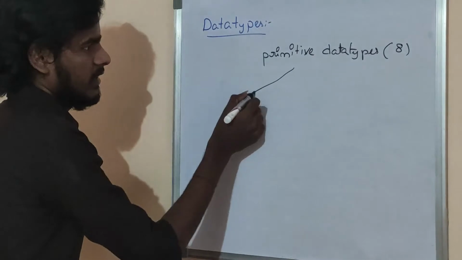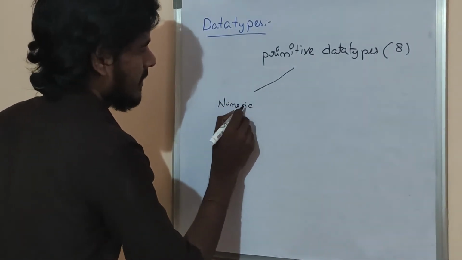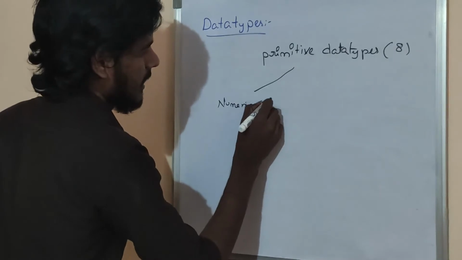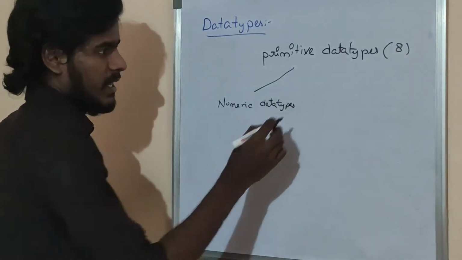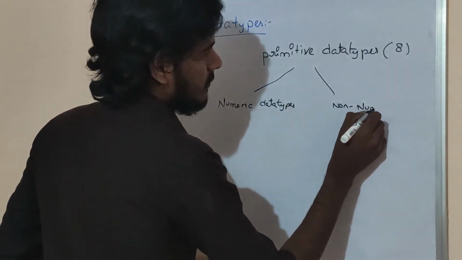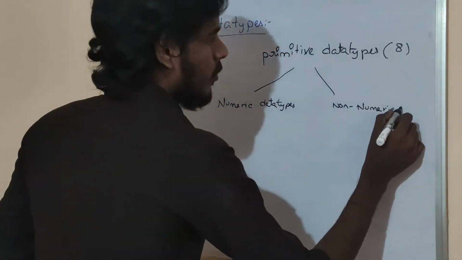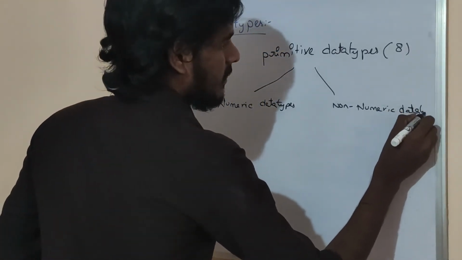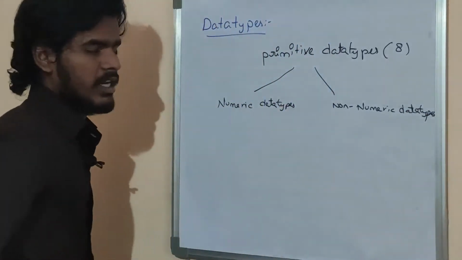They are divided into numeric data types, which represent numbers, and non-numeric data types, which do not represent numbers.